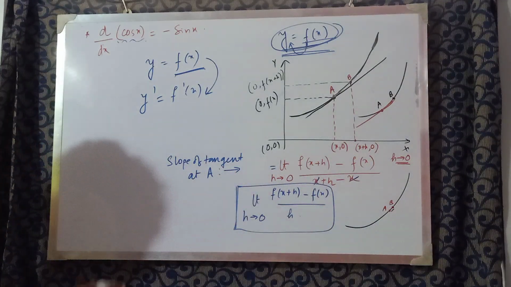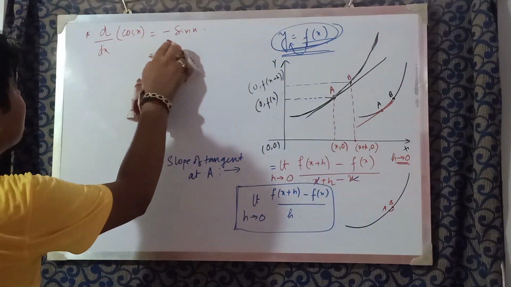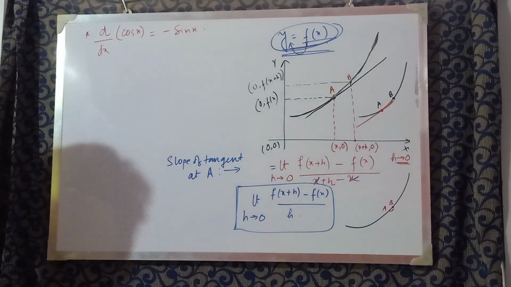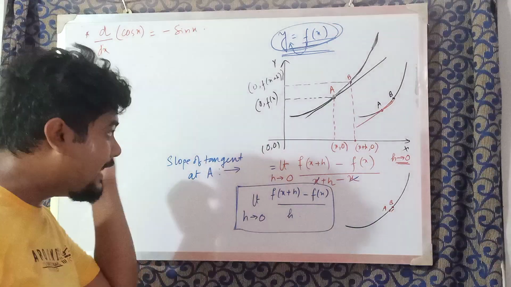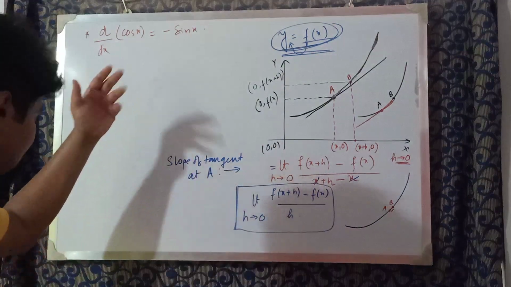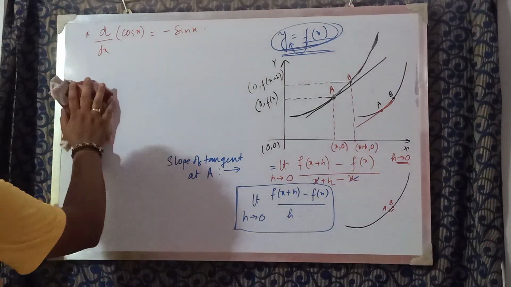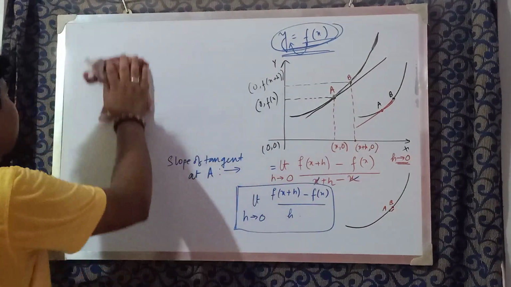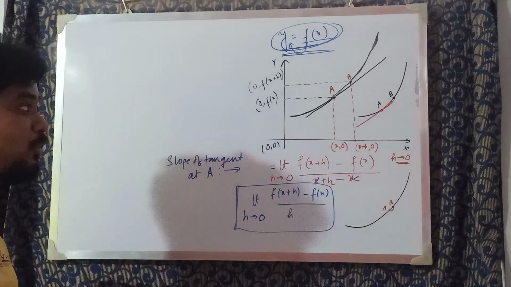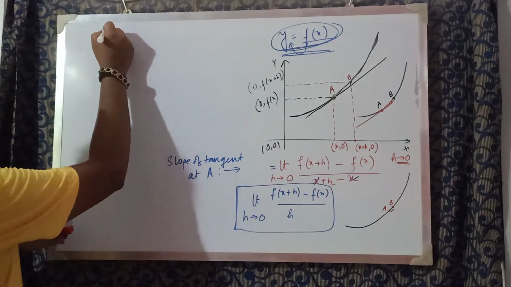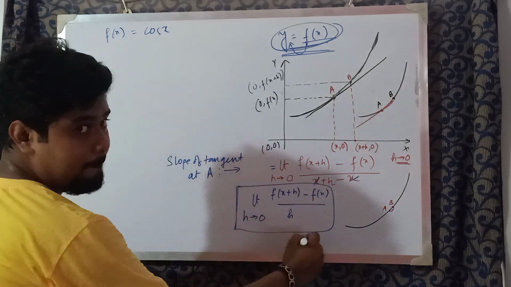Now let us come to this. You must have seen in some books this formula written: d dx of cos x is equal to minus sin x. Now we will derive this formula from this. I have always told you that the formulae that you memorize have been derived in this manner only. So let's see if I am right or wrong. Let's find the derivative of cos x with respect to x. The function is cos x. We will use this formula, nothing else.